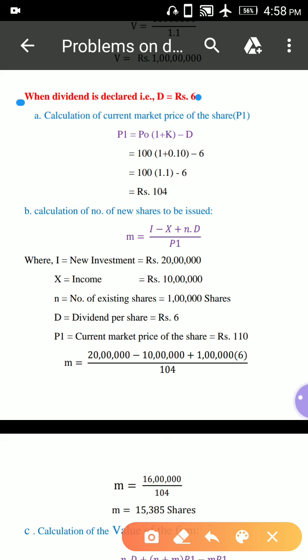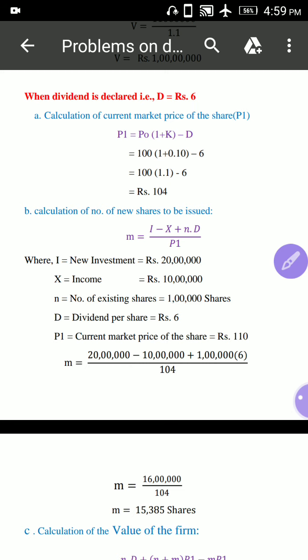Same, 3 steps will be followed. The first step is calculation of current market price of the share P1. Here P naught into 1 plus K minus D.